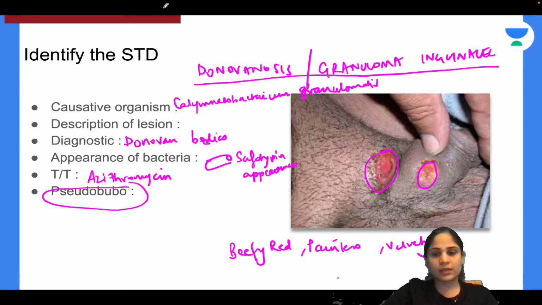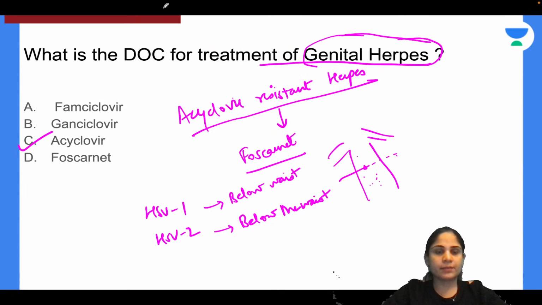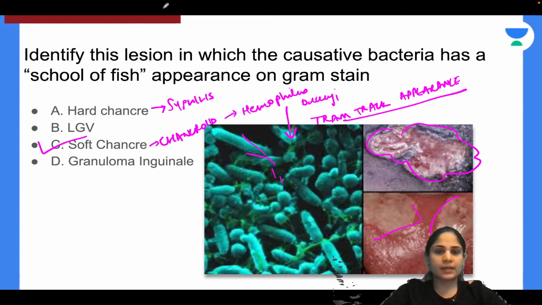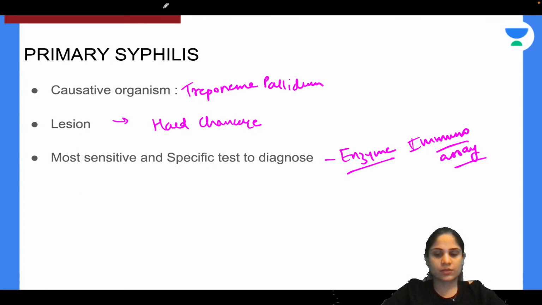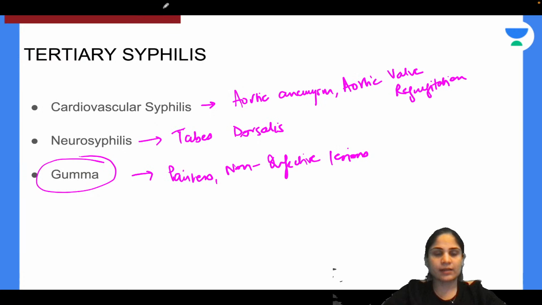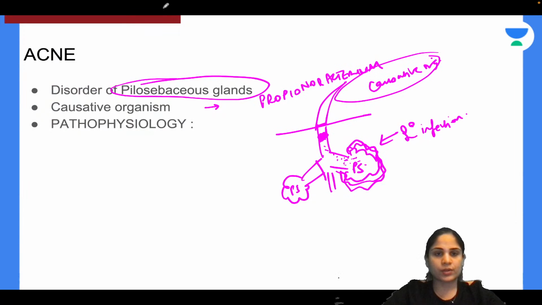Then we discussed all the different sexually transmitted diseases like granuloma inguinale or Donovanosis, lymphogranuloma venereum, herpes, molluscum contagiosum, soft chancre or chancroid, and finally syphilis. In syphilis we discussed primary, secondary and tertiary syphilis and all the important lesions associated with it, and congenital syphilis and its important lesions.